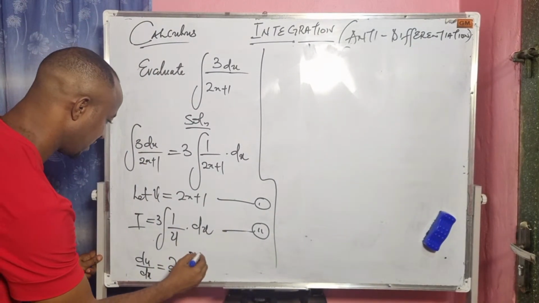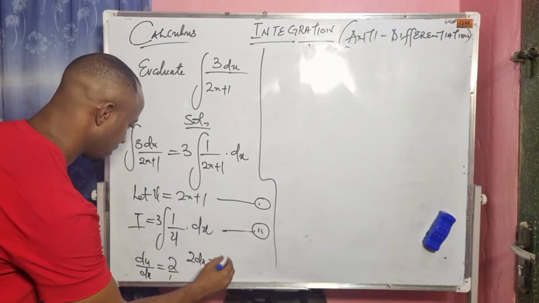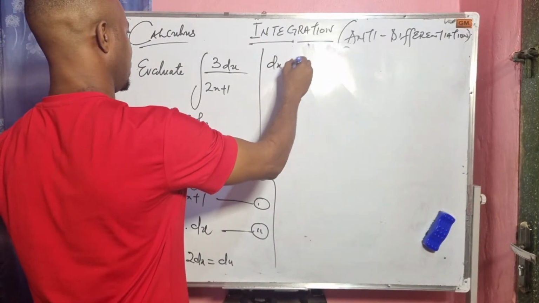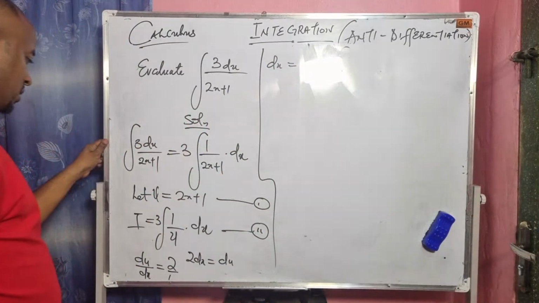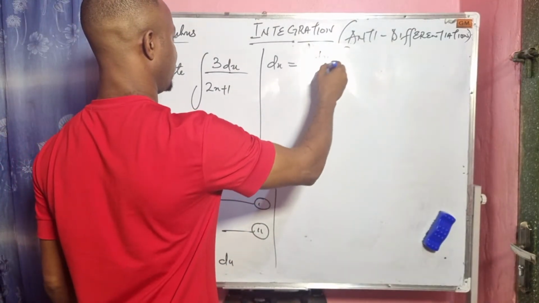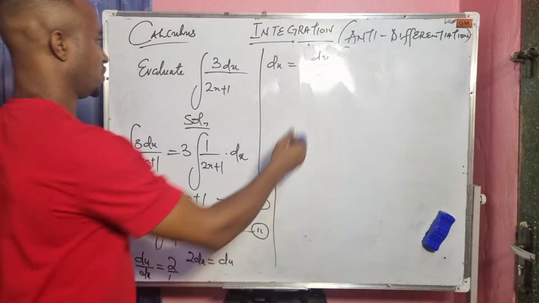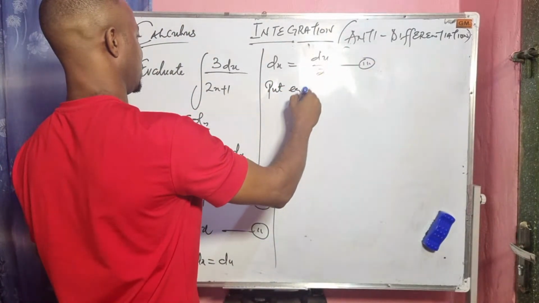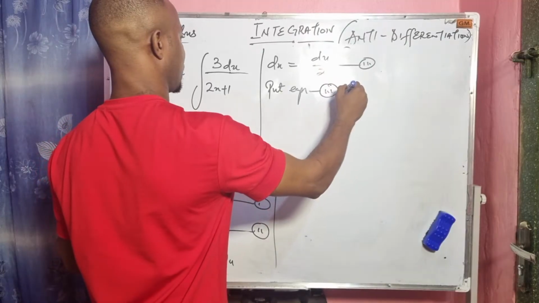That gives 2 dx equals du, so our dx is equal to du over 2. This is equation 3. So I'm going to put equation 3 into equation 2.